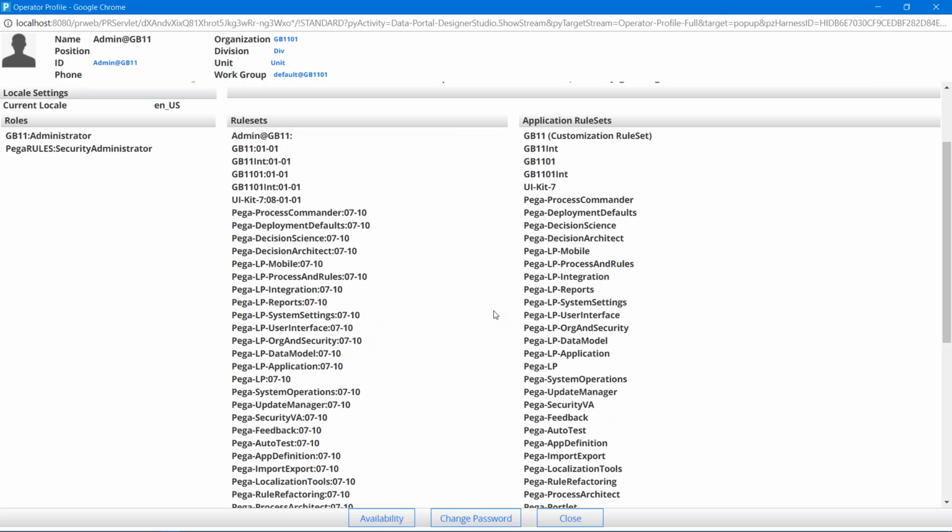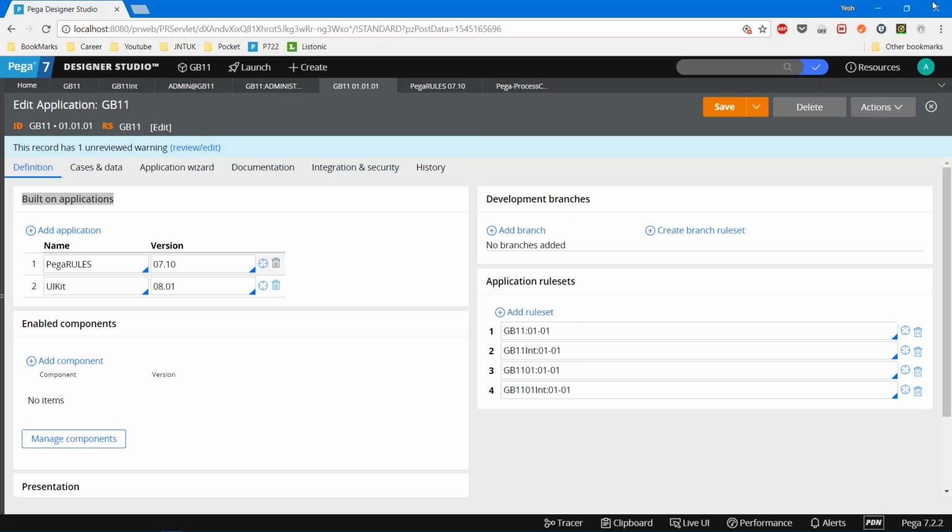PRPC talks about the foundations, because without creating any of this, we cannot move a single step ahead. Without creating even one of these rules or components that we have discussed, we cannot move, because obviously we need an application in Designer Studio to create something.